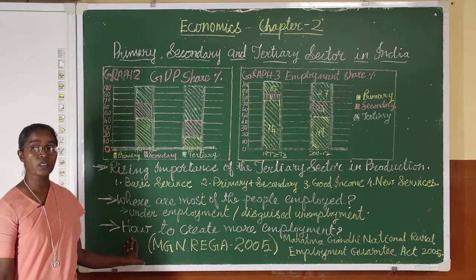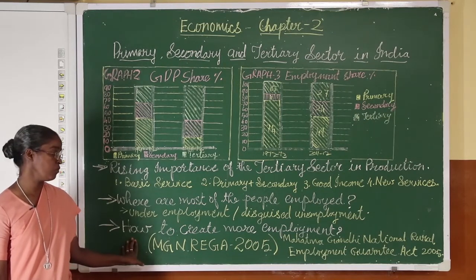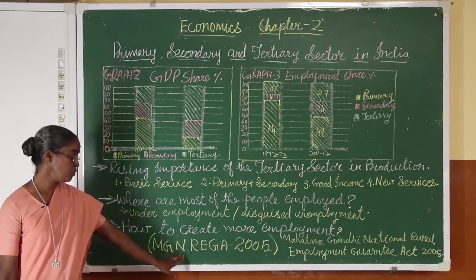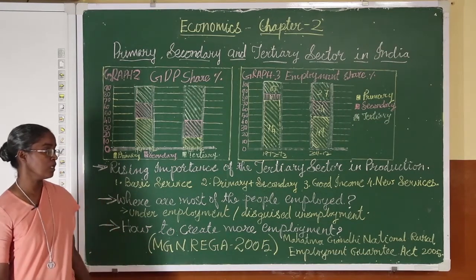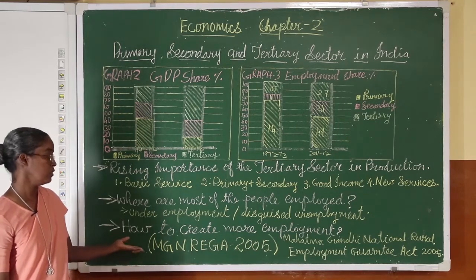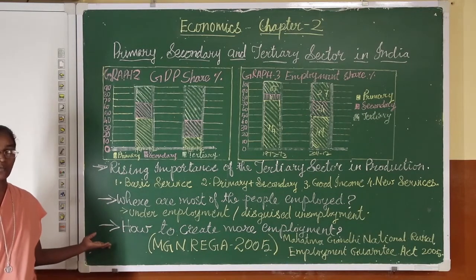Now there are some points that we learned with the example of Lakshmi the farmer. And under this topic you should be very clear about the Mahatma Gandhi National Rural Employment Guarantee Act 2005. It is created with the intention to give more employment to the people.